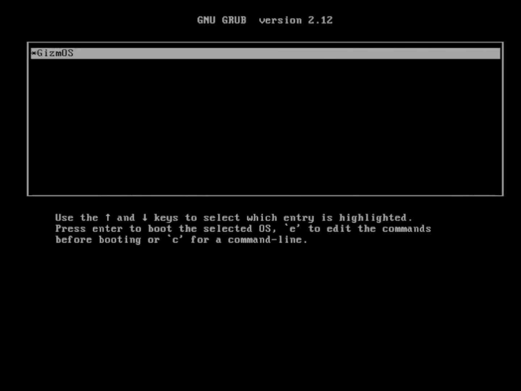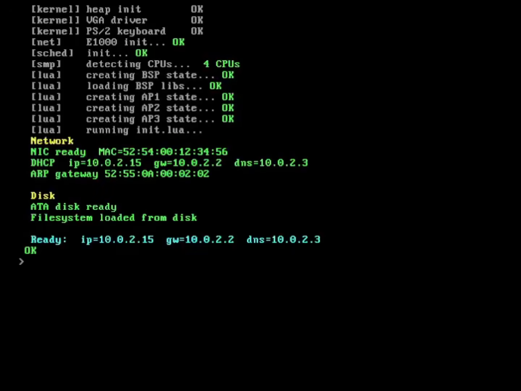This is Gizmos, a doohickey distribution. Or well, this is actually just GNU Grub, but I'm gonna boot into Gizmos now. This system behaves like a normal operating system in a lot of ways. It has a boot process, it initializes hardware, and it can run code. So I'm not going to spend 10 minutes showing you things that every operating system does. Instead, I want to focus on the places where the philosophy behind Gizmos actually shows through.